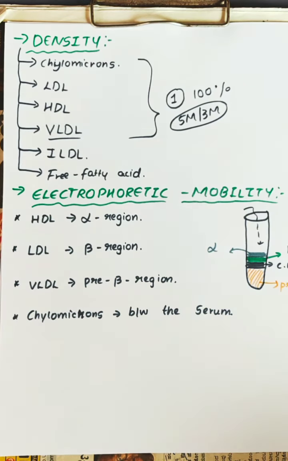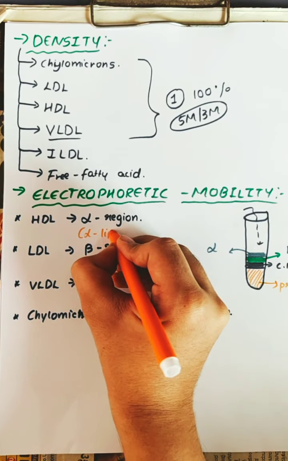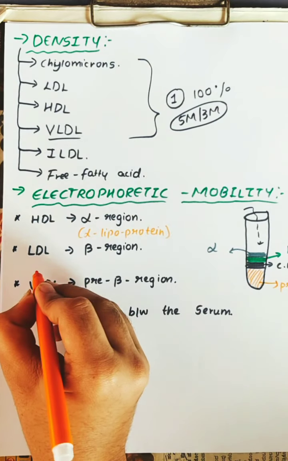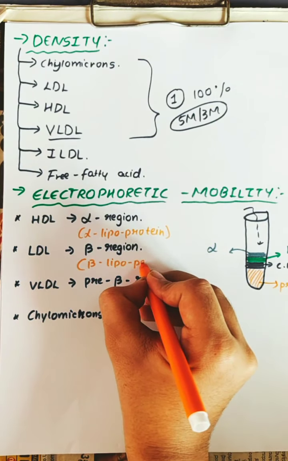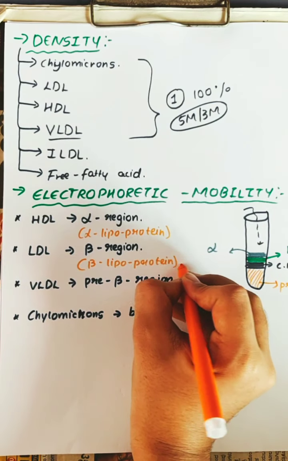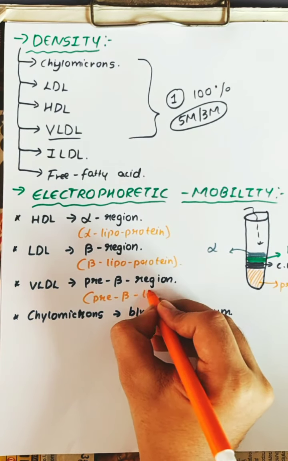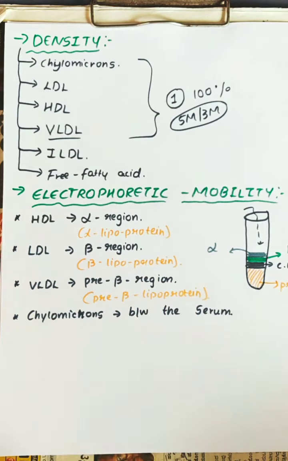Therefore, HDL is called alpha lipoprotein because it is in the alpha region. LDL is called beta lipoprotein because it is in the beta region. VLDL is called pre-beta lipoprotein because it is present in the pre-beta region.